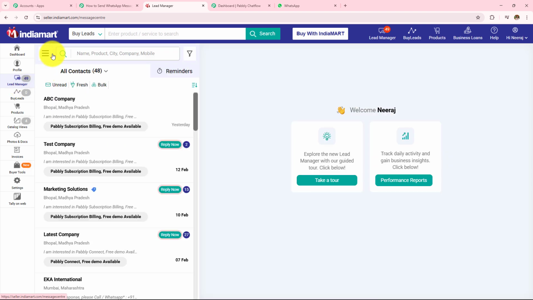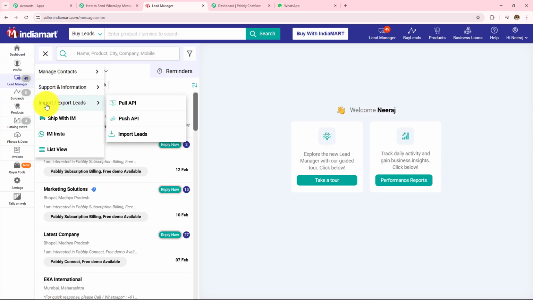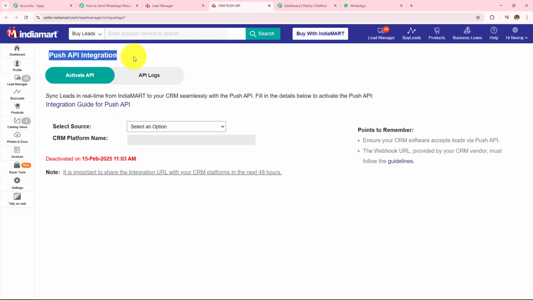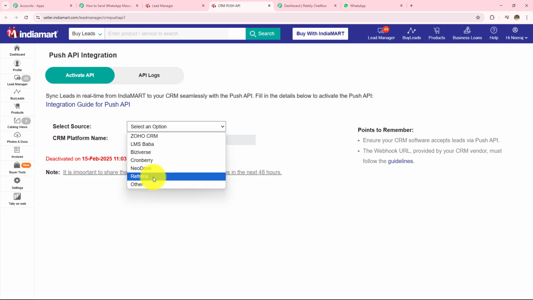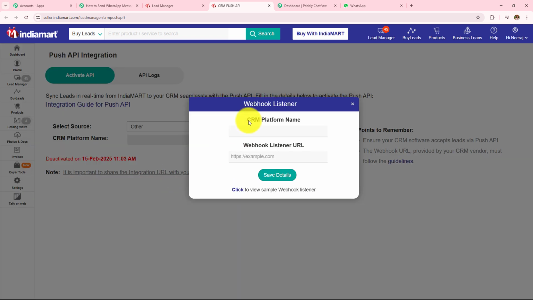And after that, I have to click on these three dots, from where I will click on import export leads, and then I have to click on push API. Now under this push API integration, first I have to select the source, and then I have to enter my CRM platform name. In this drop down, I can find all the sources. I am going to select this as other, and then I have to enter my CRM platform name, which is Pabbly Connect, and then the webhook listener URL.